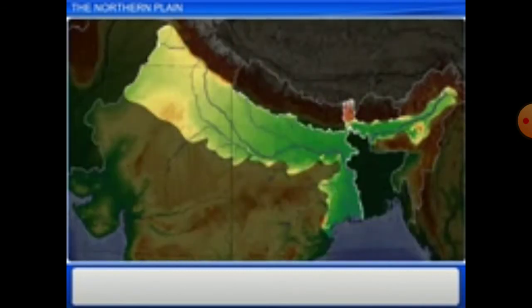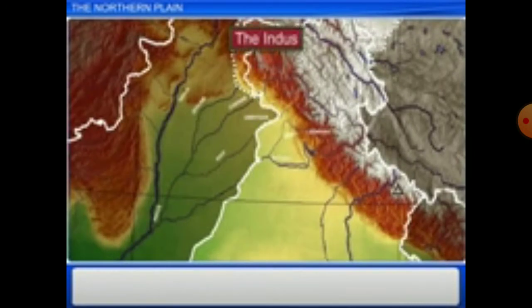The northern plains can be divided into three main parts. The first part, in the northwest, is from the Indus and its tributaries.